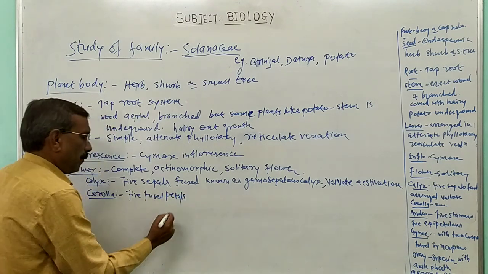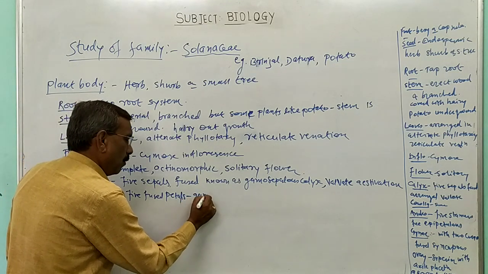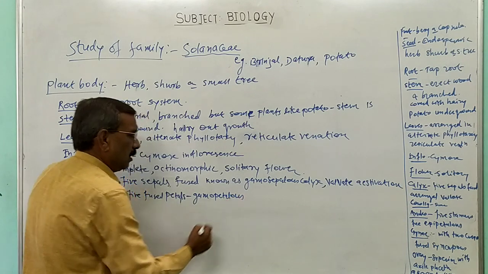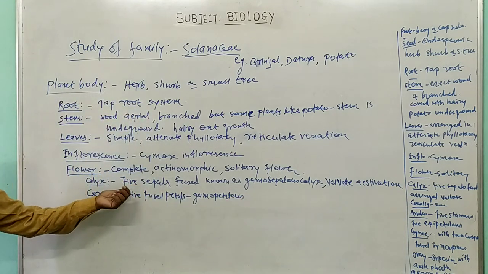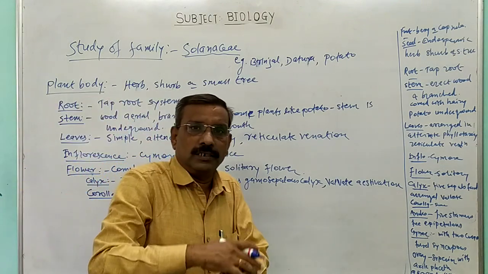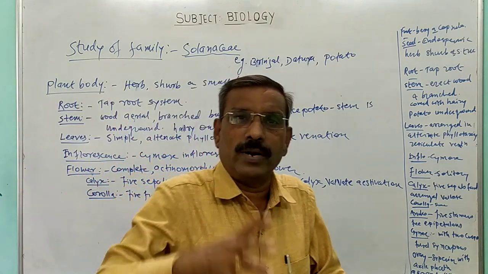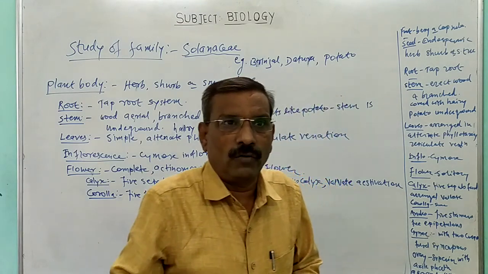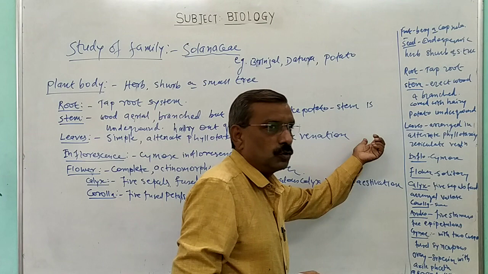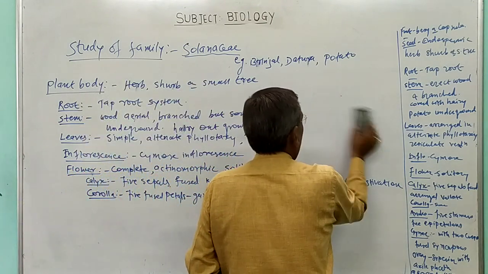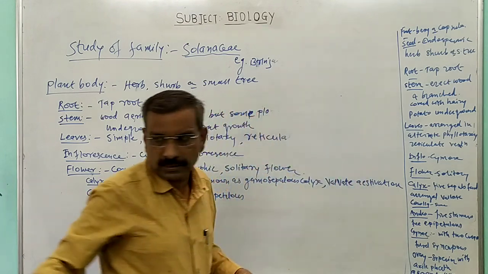Now, fused petals are known as the gamopetalous condition. In the corolla, petals are 5 and they are fused together. That condition is known as gamopetalous. All of you might have observed in the Datura plant, petals are 5 and fused together. That is known as the gamopetalous condition.